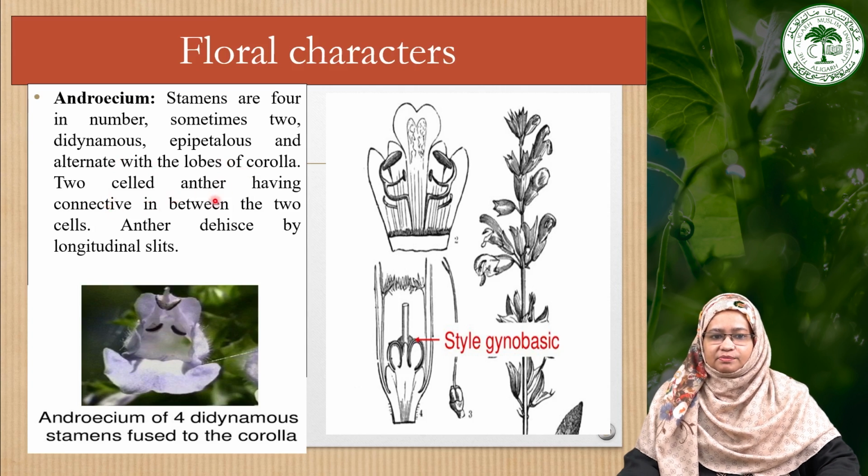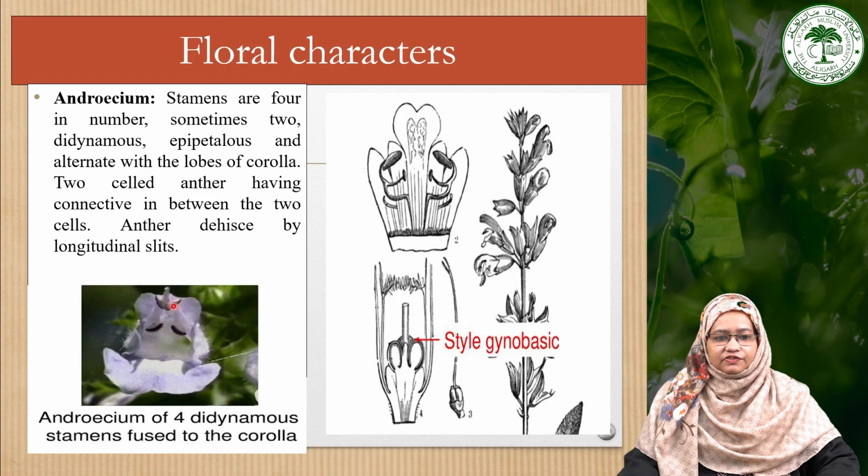The stamens have a 2-celled anther having connective in between the 2 cells, and the anther dehisces by longitudinal slits. As we can see in this particular image, you can see here the 2 pairs of stamens arranged, 2 are of larger size and 2 are lower, and they are showing the didynamous condition, and they